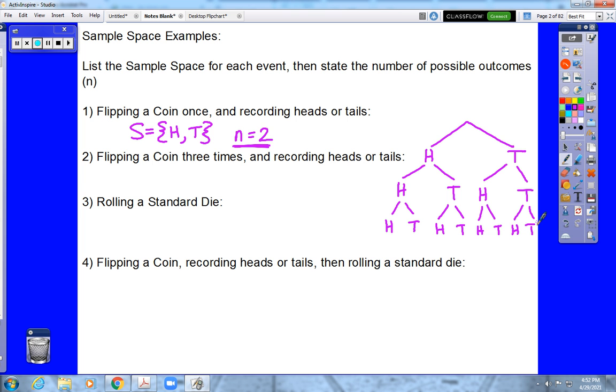I'm going to list them out as a set as well, just so that you have that if you want it. Okay, notice where I'm getting these from. Okay, I trace each individual branch in the tree. So heads, heads, heads is one possible outcome. Heads, heads, tails.